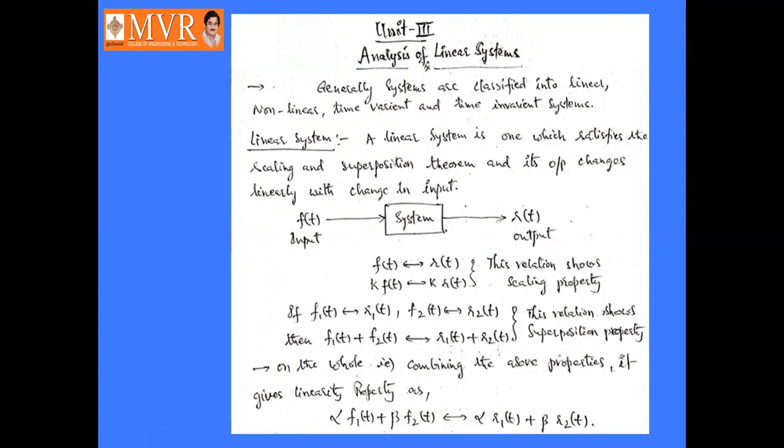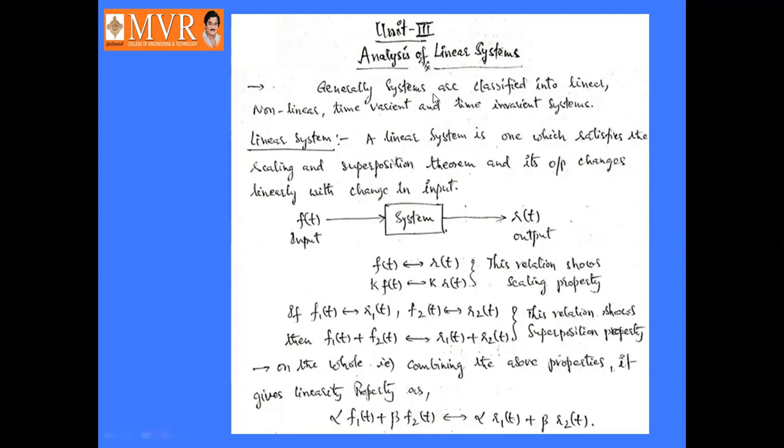That is, a system is one which processes the signals and gives some output. Here the output and input may not be equal. So the systems are classified into linear, non-linear, time variant and time invariant systems.